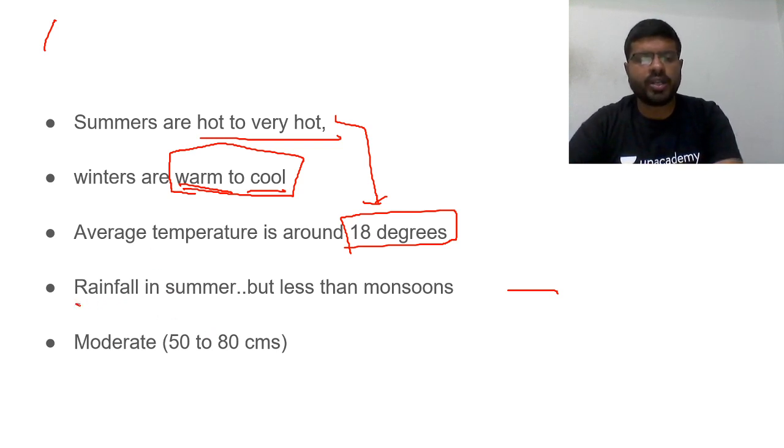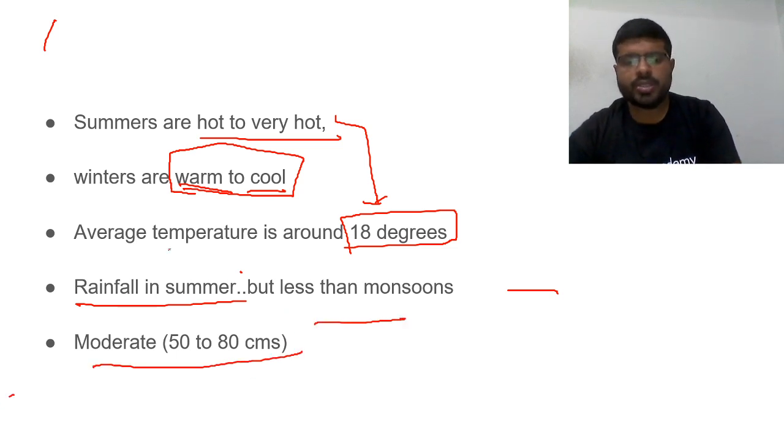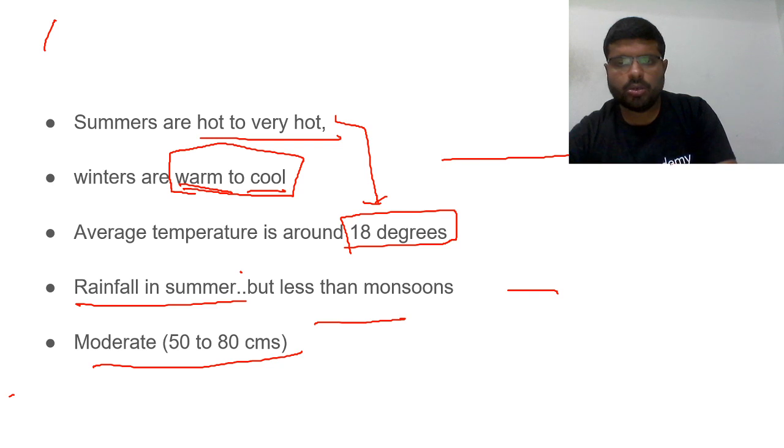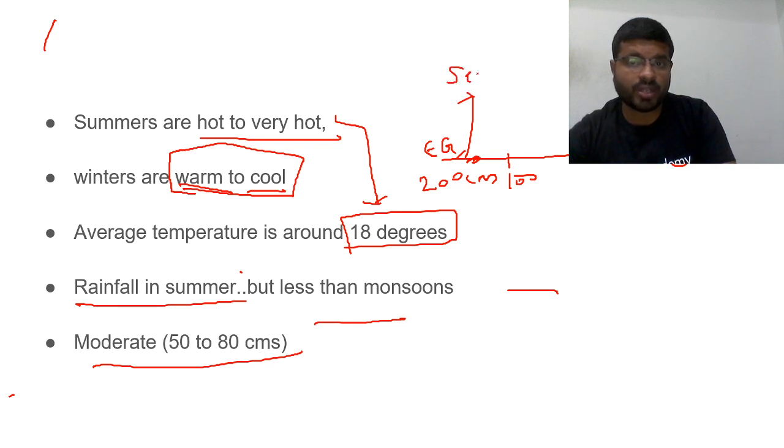Then what do you find? You find rainfall in summer but less than monsoons. How much rainfall? 50 to 80. You see evergreen. If you see, this is the scale: 200 centimeters rainfall here and this is 0 centimeters. As the scale varies, this is evergreen. Then from 150 to 100 you will find evergreen. In some areas you also find semi evergreen.